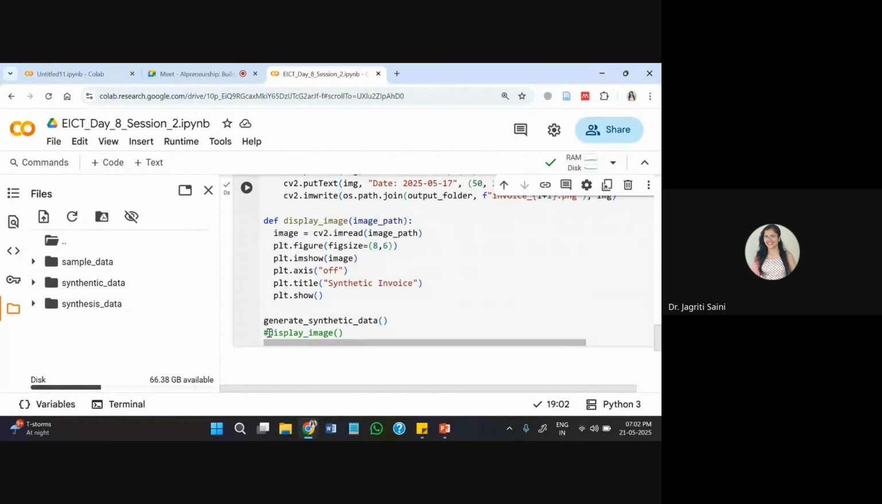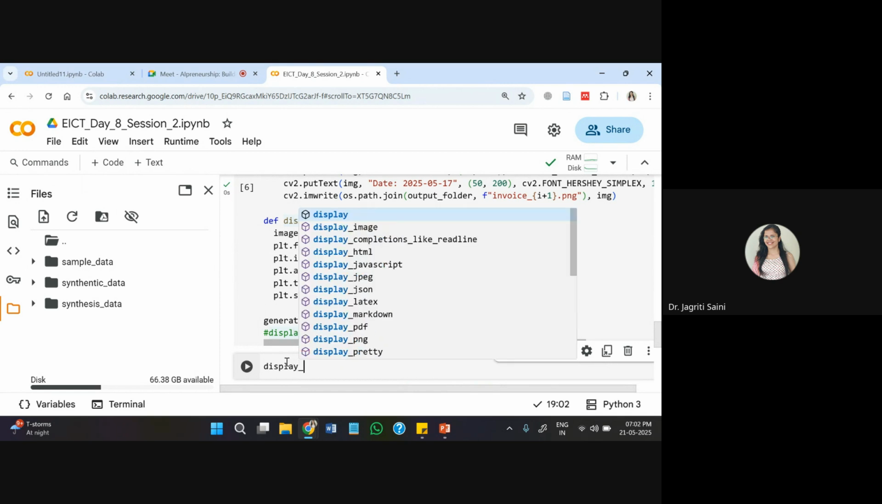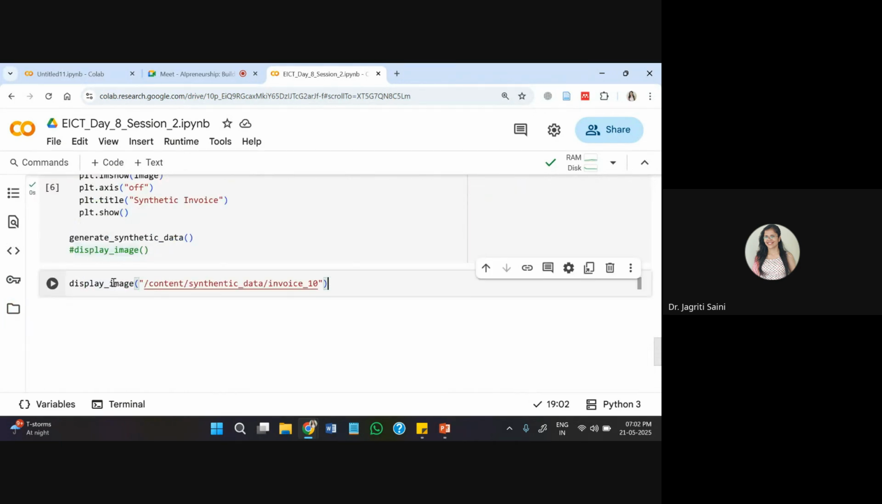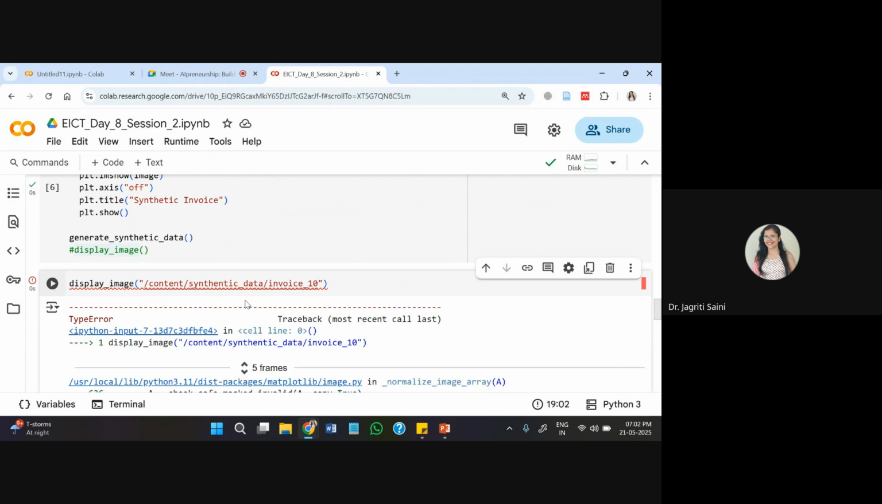Folder to display images over here. I'll write display image function, and within this I'll pass this data and image. If I try to see any of these, I can open up. You can see invoice 1 2 3 4 like this, they are appearing. So I'll write here invoice maybe 10 I want to see. So that path I can add. Let us see what kind of synthetic data they have created.